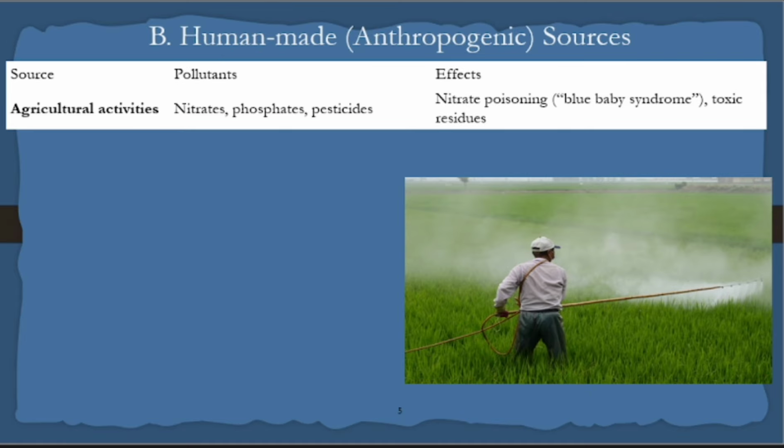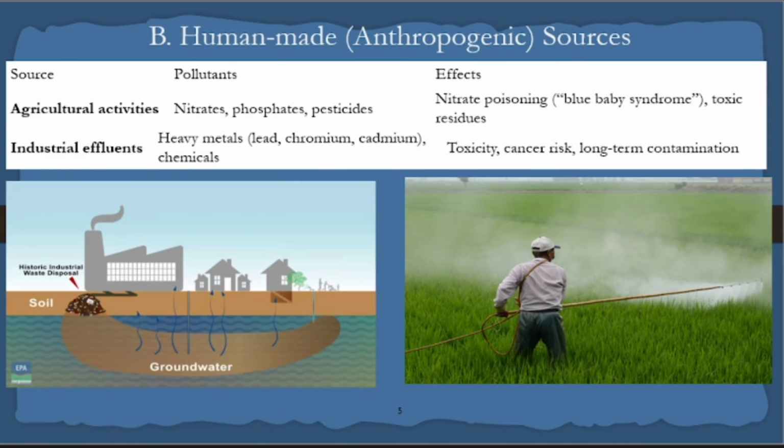Now human-made. The first things are nitrates, phosphates and pesticides. These three things we use as fertilizers and we sprinkle them on the soil. It creates nitrate poisoning, blue baby syndrome. This is one of the reasons. If you drink that water, your skin will become light blue, and toxicity will increase.